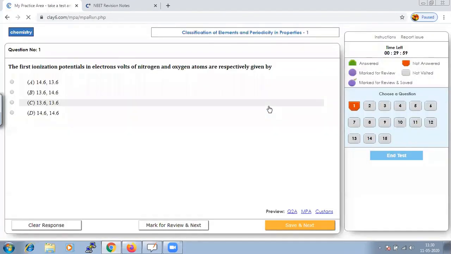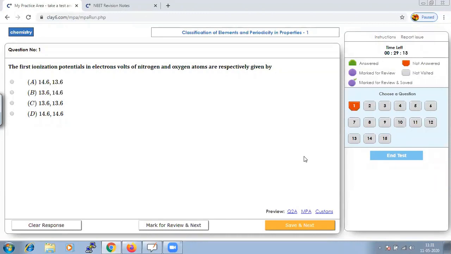And students, it is not enough to view or listen to one test. It is good that I am solving a test paper and you are listening to the solution, but it will be more useful only when you try to take the test and solve the questions yourself. Wherever you are wrong, you can give the test again. The result will give you the solution also so that you can rectify your mistake. It is very important that you take the test, practice yourself, and feel confident. So now let us do the first question.